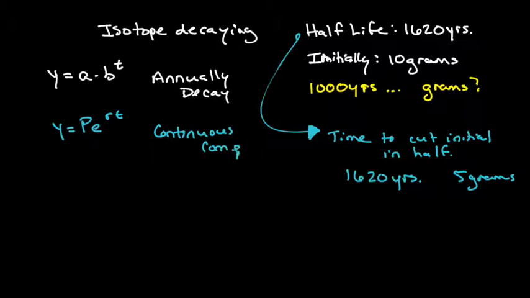Now, again, one is actually probably more applicable. The continuous compounding is really what's happening, right? Because it's breaking down all the time. But in theory, you can model any exponential function as either, and it doesn't really matter. And we saw this when we looked at compound interest. So we just have to make a choice.